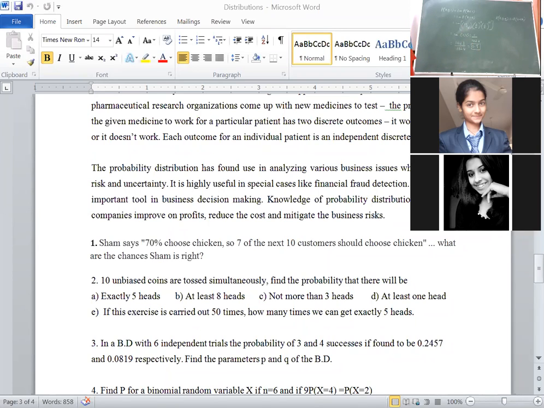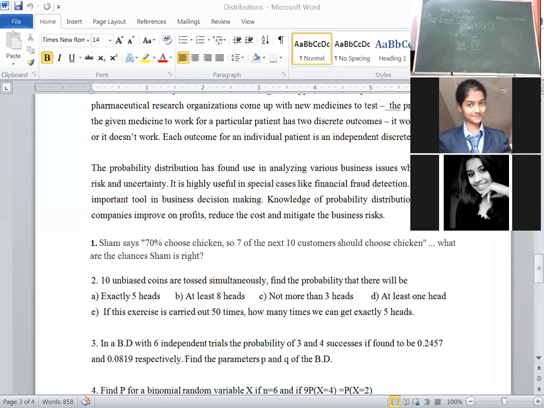Then fifth one. Here they asked, if this exercise is carried out 50 times, how many times we can get exactly 5 heads? That means it talks about the frequency. Then to solve fifth one, write down the formula everybody: F of x is equal to capital N into probability mass function. Frequency of the random variable is equal to capital N into P of x is the formula to solve fifth question.